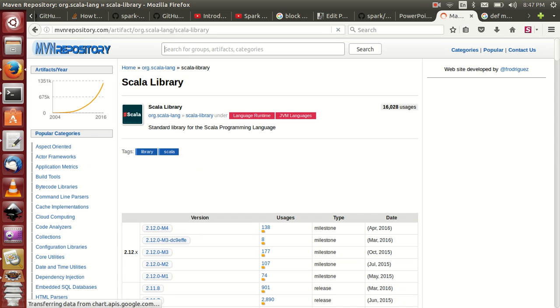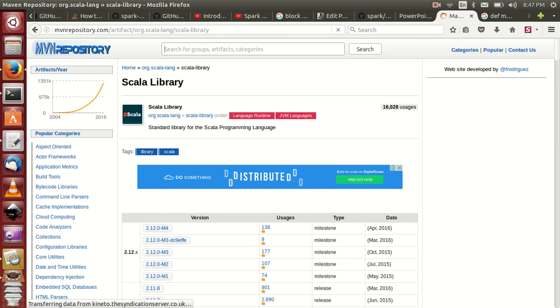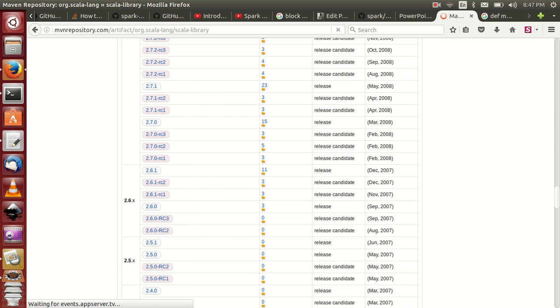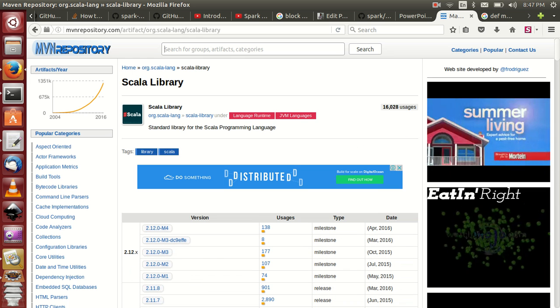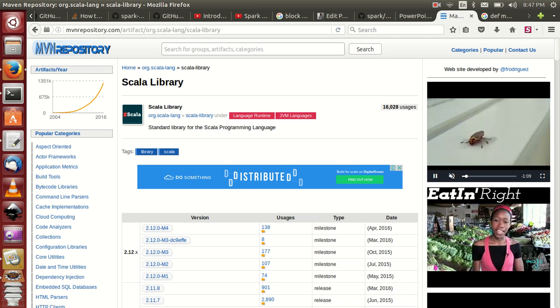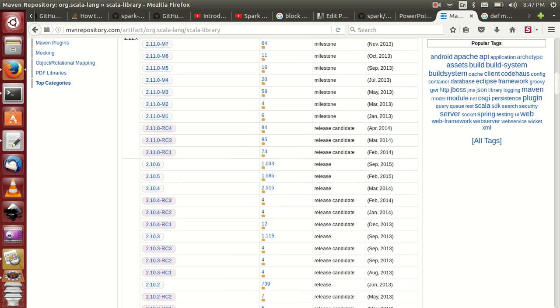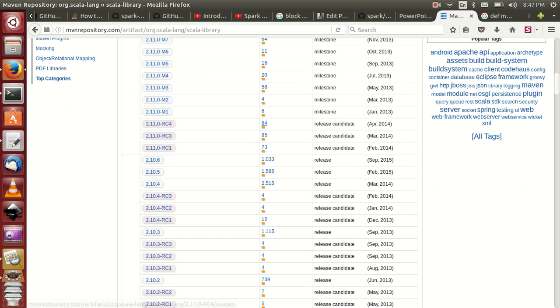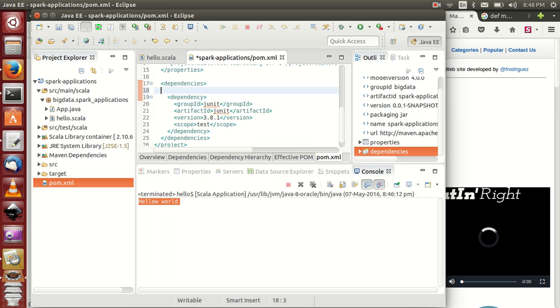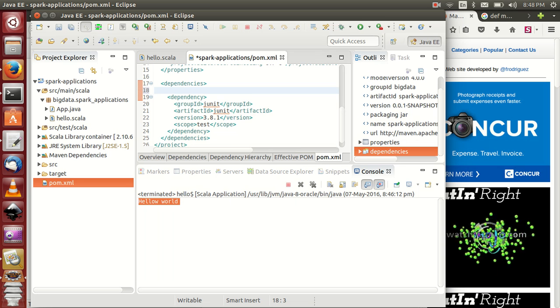repositories, and I'm using Scala 2.10 I think, sorry, Scala library 2.10 I think. This is 2.10.6. Okay, click on this link and download and put it here.